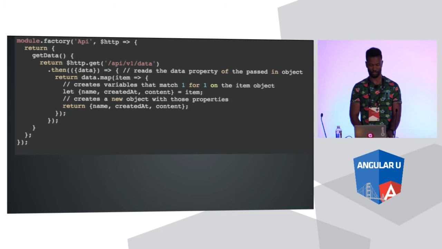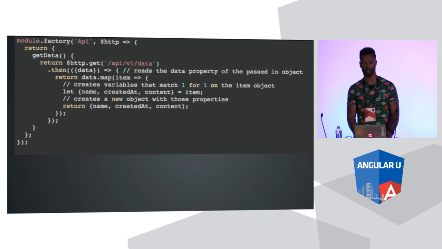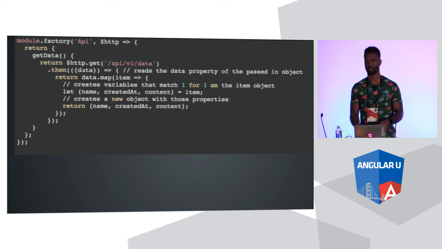So right now, inside of this resolution here, on this then, we're inside this callback. Normally we would just say response here, and then underneath it we'd be like, all right, now return response.data.map. Or we could just skip that, and we can use these brackets and just say data. What that's saying is, give me the data property of the thing that's going to be passed in. I'm making a variable called data, and I'm going to associate it with the data property on whatever is going to be passed into this callback. That's what that shortcut is saying right here.